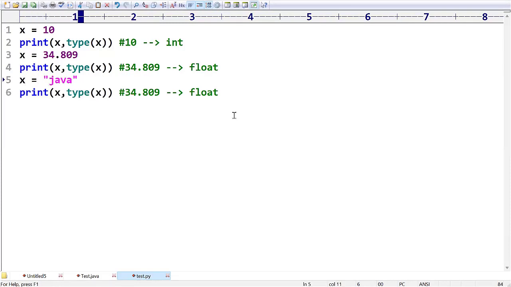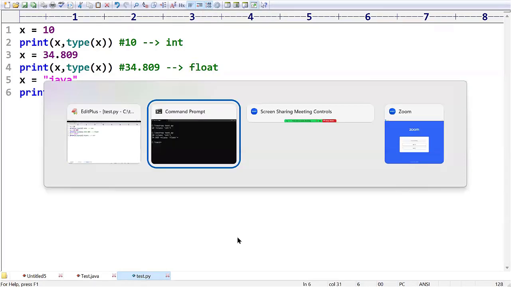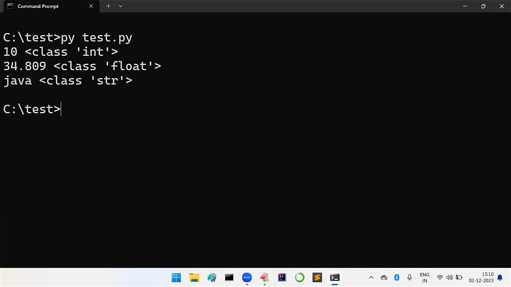Let me take, even I am going to take a string, like a string called Java. If you print x, what output will we get? We will get Java. If you print the type, what type of data is it? Is it a string or not? Yes. Let us run the program and see what will happen. You can see we are getting Java and it is of type class str. Like that we will get.